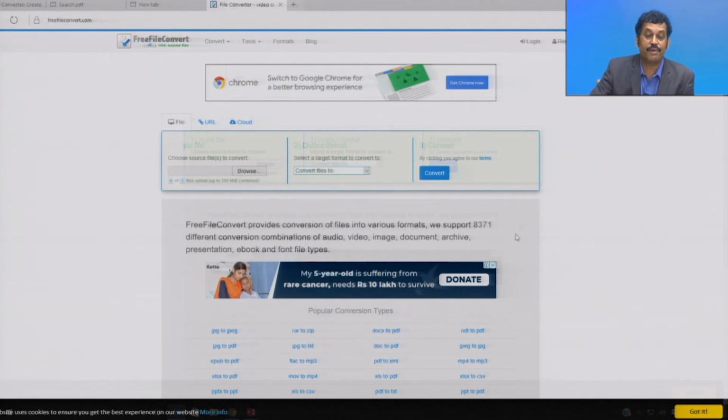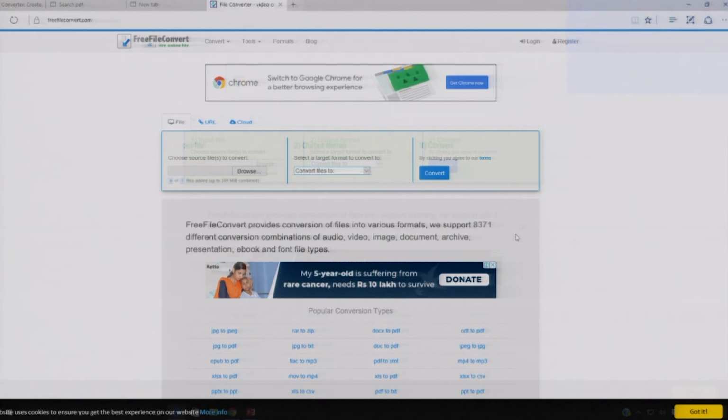It's very interesting to note that this facility provides conversion of files into various formats, and it says that the system supports about 8,371 different conversion combinations of audio, video, image, document, archive, presentation, ebook and font file types. The point is that the research scholars, students and faculty should effectively use all these open source software tools available on the internet to ensure better information management in the digitally networked environment.